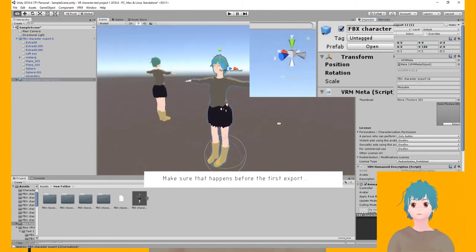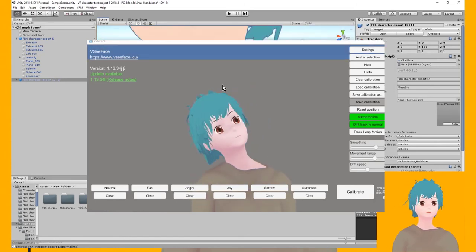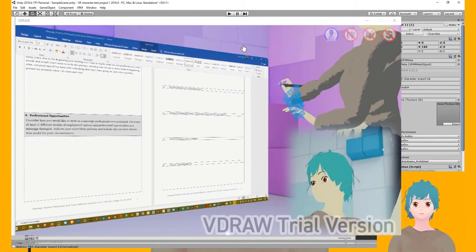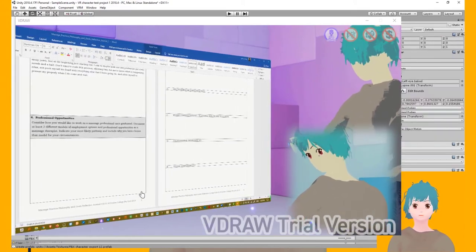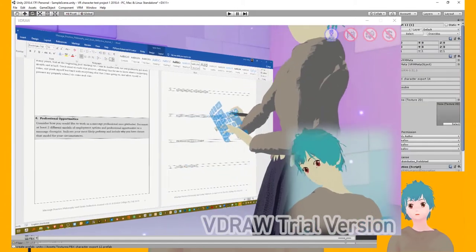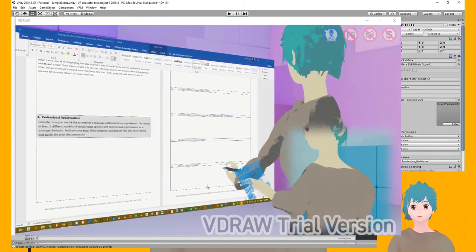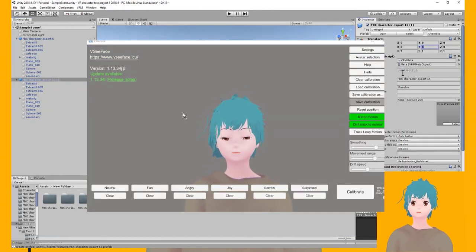I imported my VRM model finally into VChat and also VDraw. Inside of VDraw, you can clearly see some intersection issues where the leg is poking through the skirt, and I want to fix that next time by creating a proper version. The final character for the software also has a bit of that, where the leg goes through it, though not as extreme. So I'm not too sure about what to do.